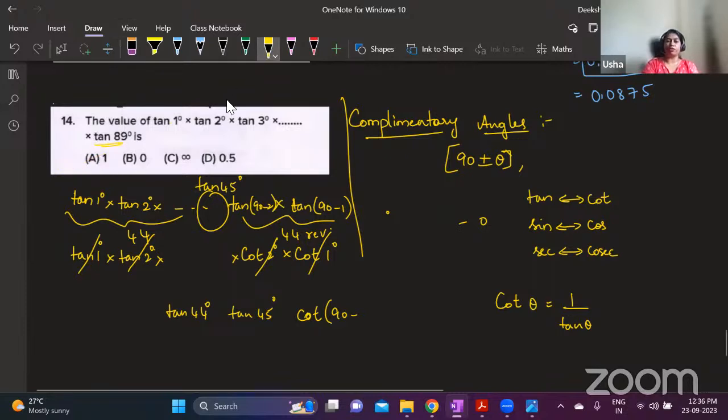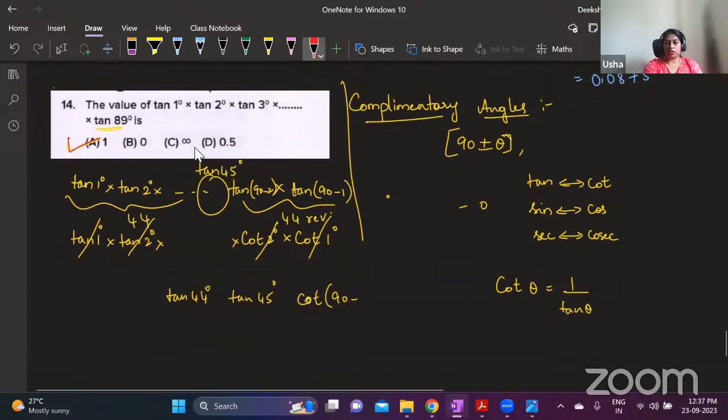Tan 90 is infinity. Okay. Tan 45 is what you will be left with, and that is 1. All of you understood this? If this includes tan 90, then it will be infinity, because irrespective of all these values, you're multiplying with tan 90, which is infinity.